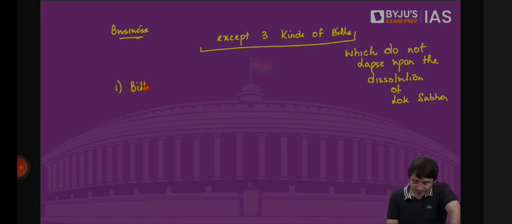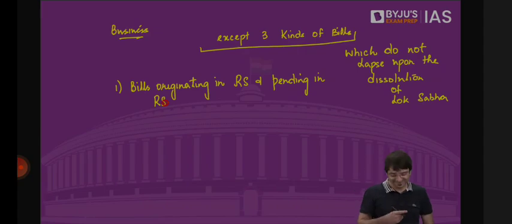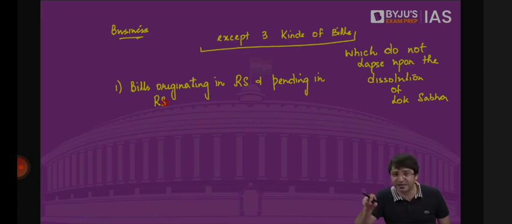bills originating in Rajya Sabha and pending in Rajya Sabha. Rajya Sabha is the permanent house of Indian Parliament, not subject to dissolution. So if there is a bill which has originated in Rajya Sabha and is pending there, Rajya Sabha is the permanent house of the Indian Parliament, not subject to dissolution, this bill does not lapse. Even if Lok Sabha has been dissolved, this bill survives.